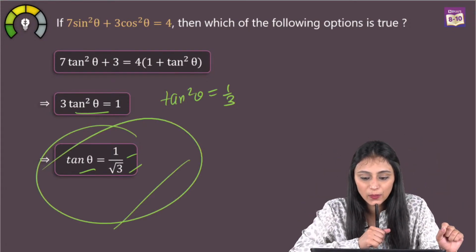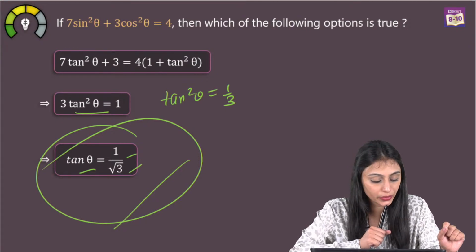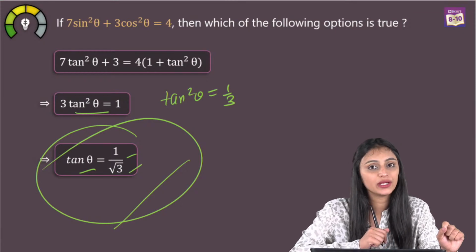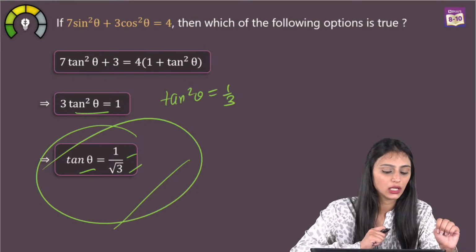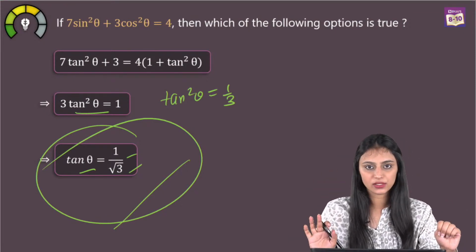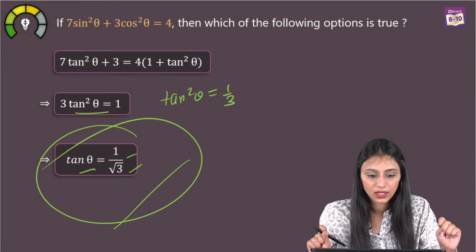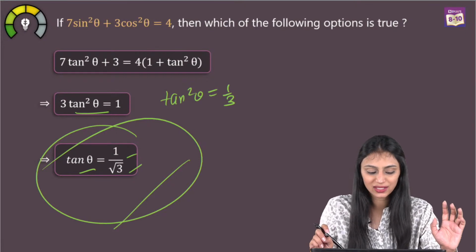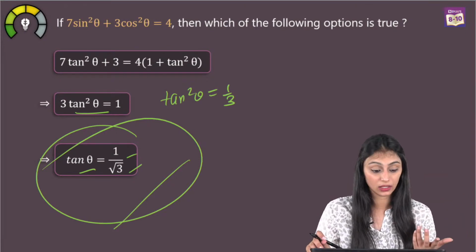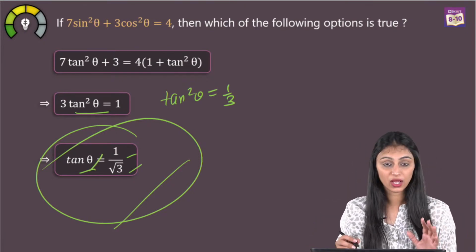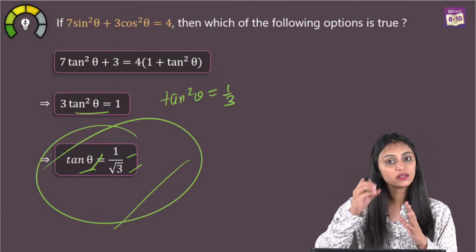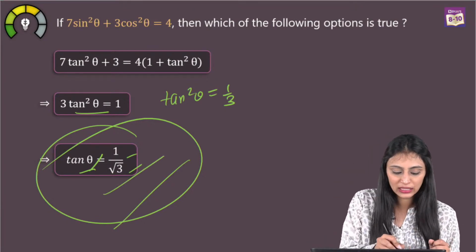Someone is saying that we can divide this by sine square theta. See, if you divide this by sine square theta, you would get the values in terms of cot square theta. Then you can convert that into tan square theta also. Ayush is writing 30. Ayush, we don't need the value of the angle. We need the value of tan theta, not theta. So we can leave it here.